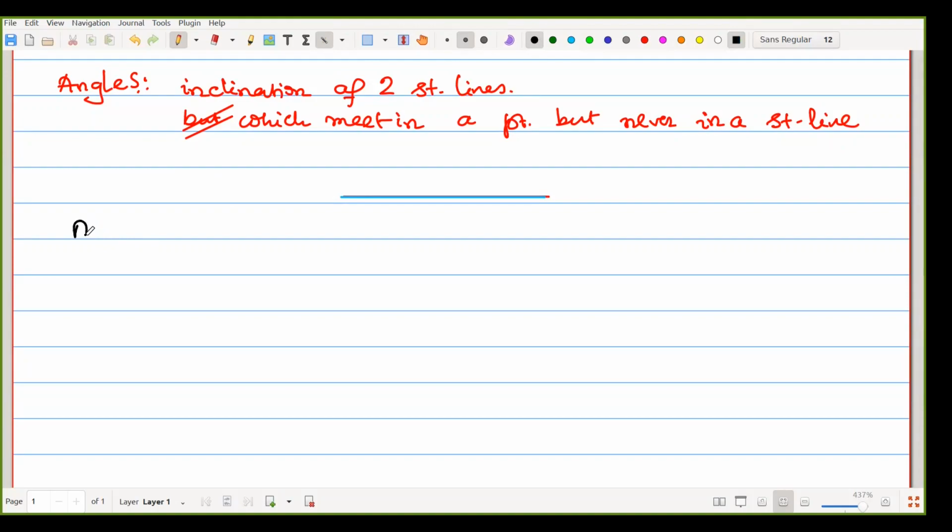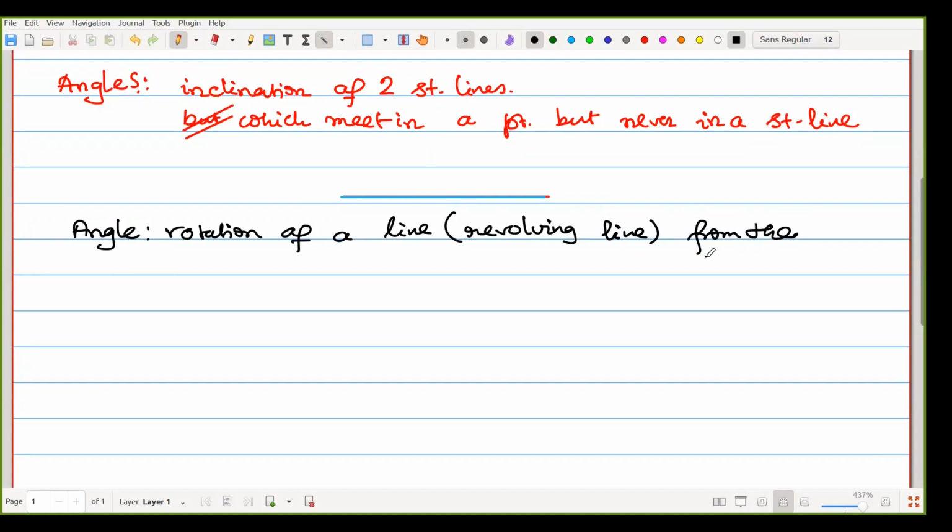So we can say angle is the rotation of a line, which is called the revolving line, from the initial position to a terminal position.